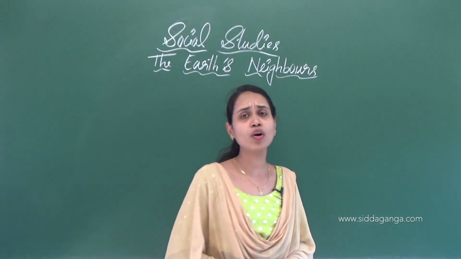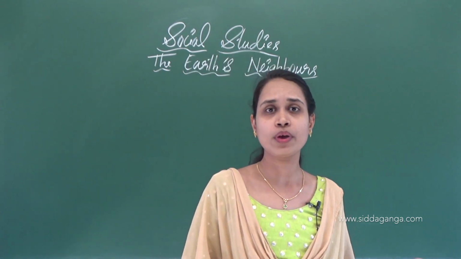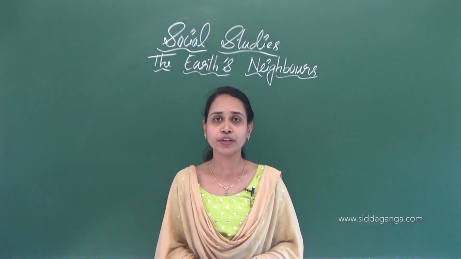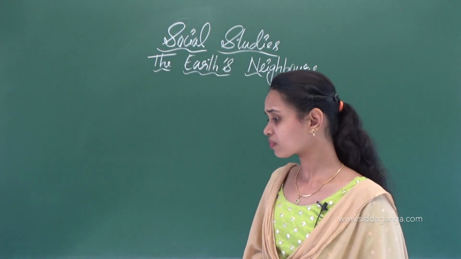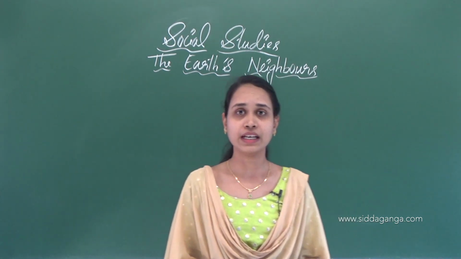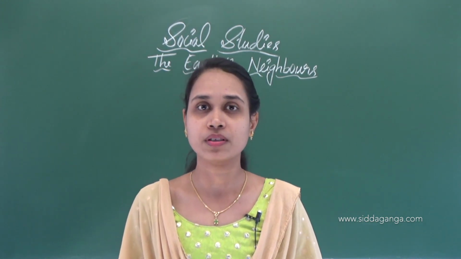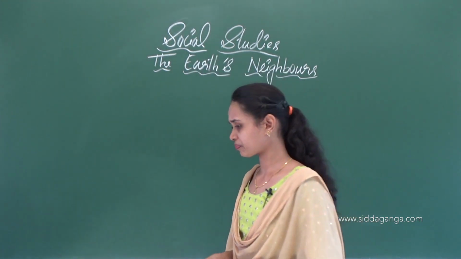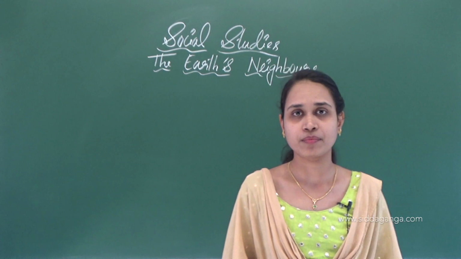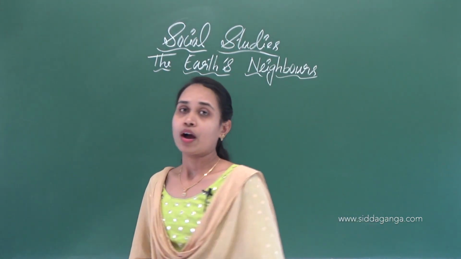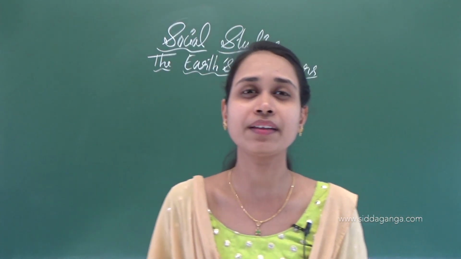We all know that the sun rises in the east and the sun sets in the west, isn't it? So the sun is very important to us. The sun shines brightly. Without the sun, the plants can't produce food. The sun shines brightly in the daytime, but it is not seen on a cloudy day. We can't see the sun on a cloudy day.